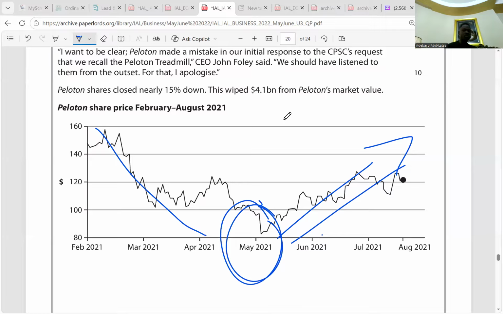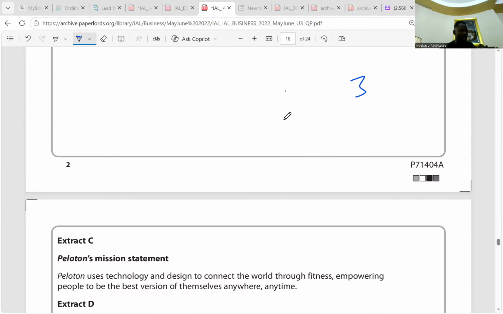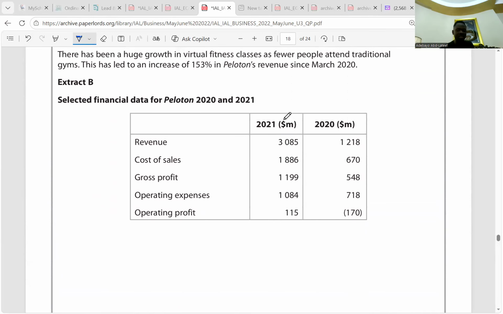If it increases within the months, it can increase to its peak again. So according to Extract B, Peloton has over 3 billion in revenue. When you look at Extract B, it has over 3 billion in its revenue. So that could talk about its financial stability.